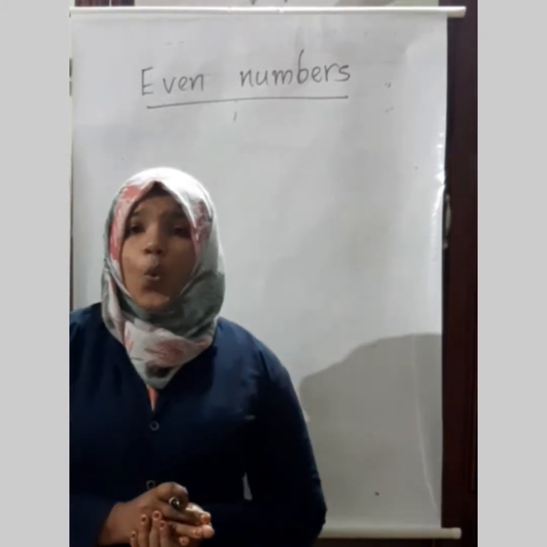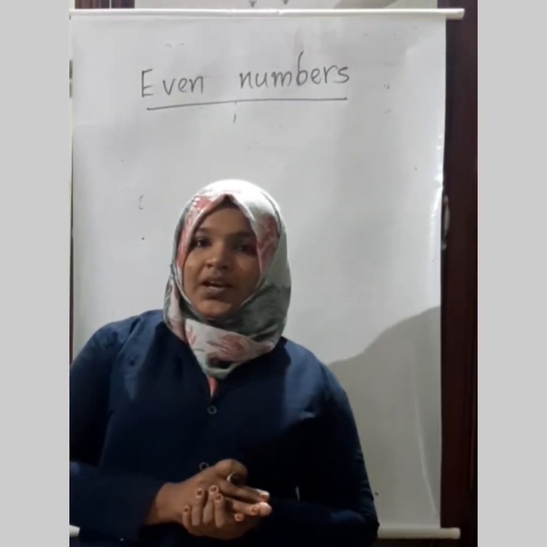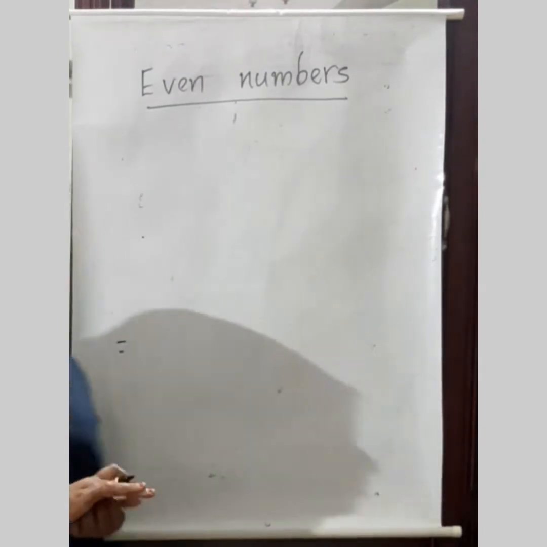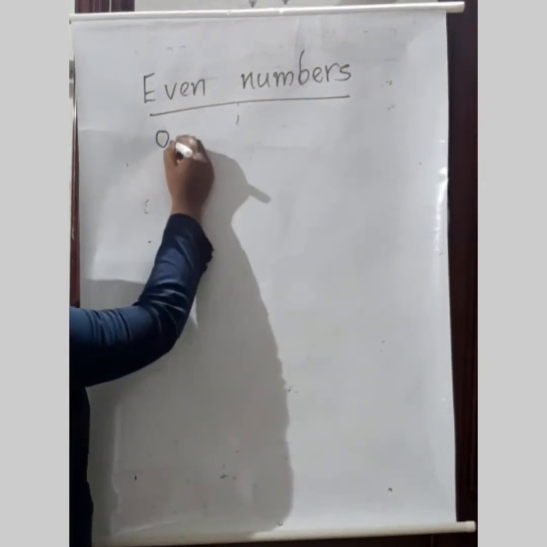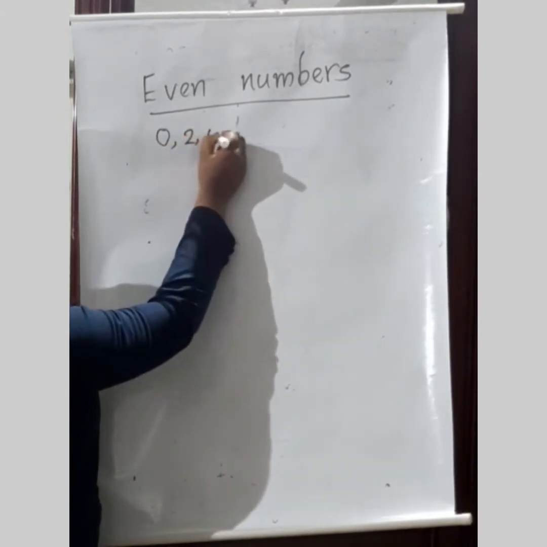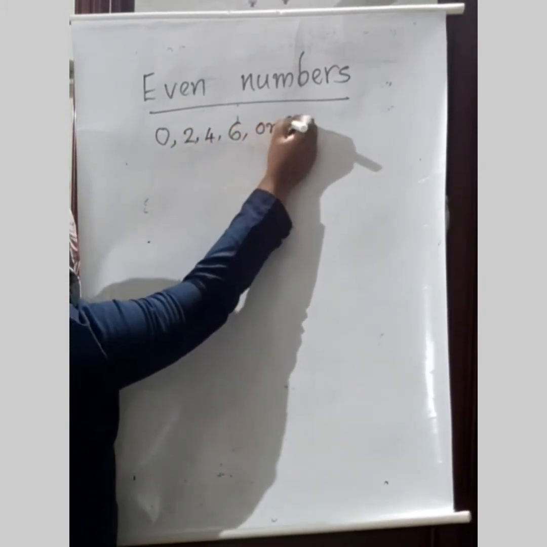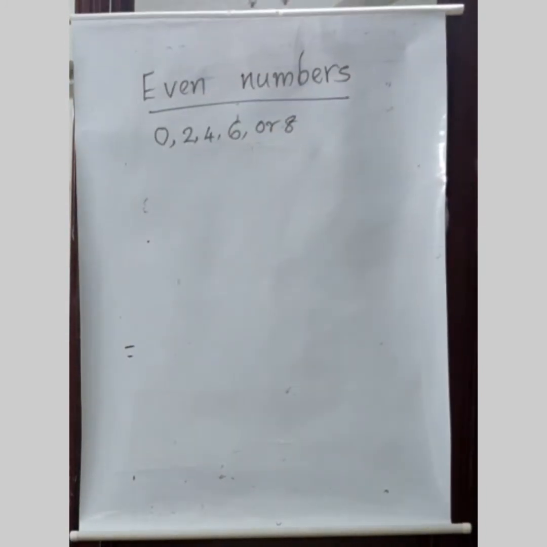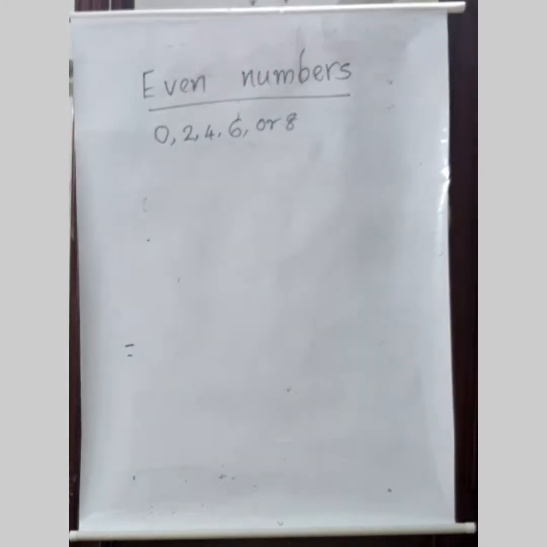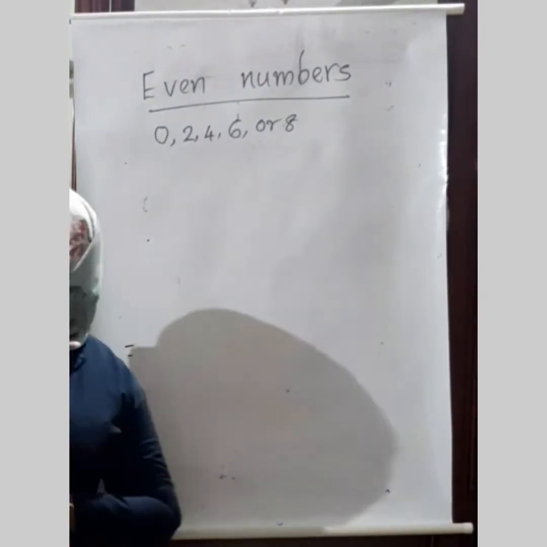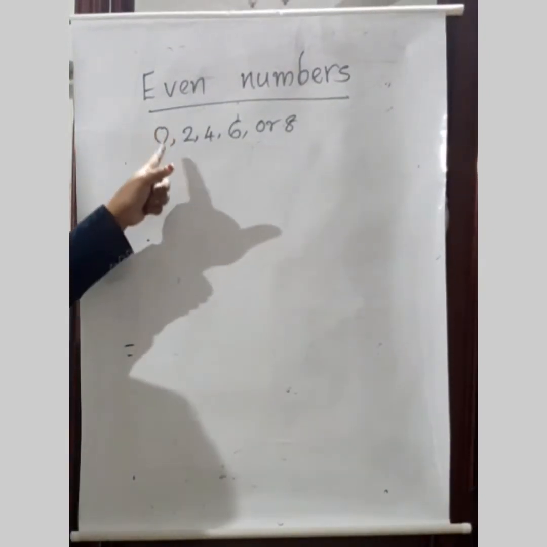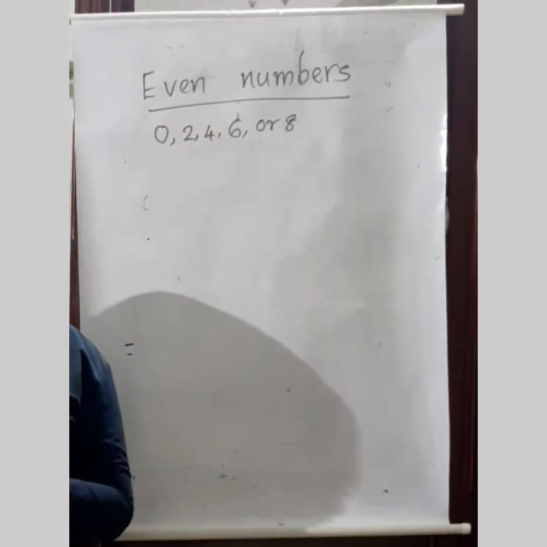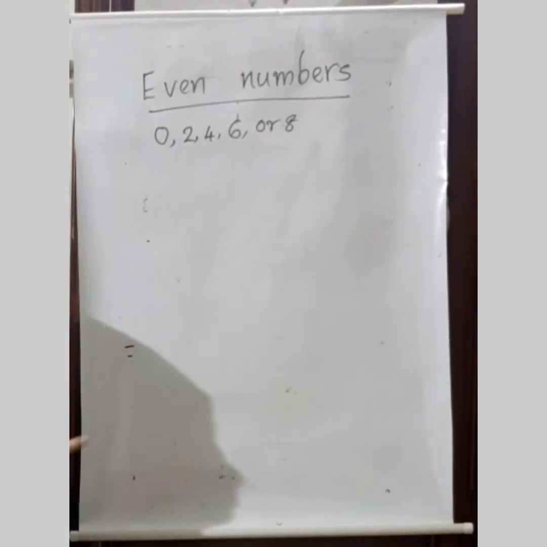So, how will you say what is meant by an even number? Yes, the numbers having 0, 2, 4, 6 or 8 in the ones place are called even numbers. So, if a number has any one digit from 0, 2, 4, 6 or 8 in its ones place, then we will say that the given number is an even number.